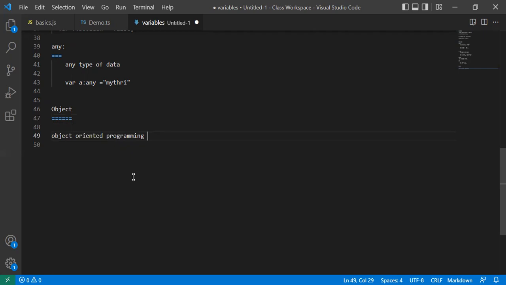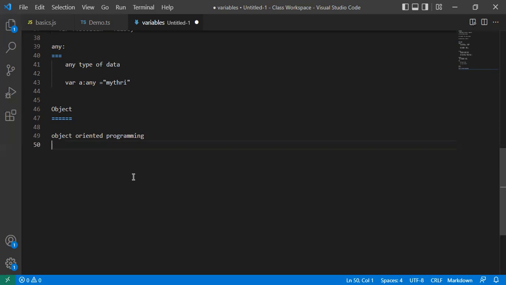Further, the base things for an object oriented programming language are objects and classes. Whatever data we are representing, whatever operations we are representing, the entire thing will be in terms of objects and classes. There might be conceptual things like data encapsulation, inheritance, abstraction, polymorphism. Like that, there are multiple types. And we have also seen that there are a number of ways to create an object in JavaScript.